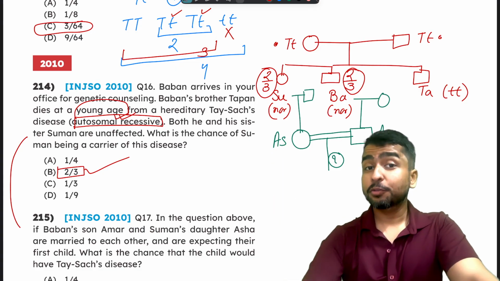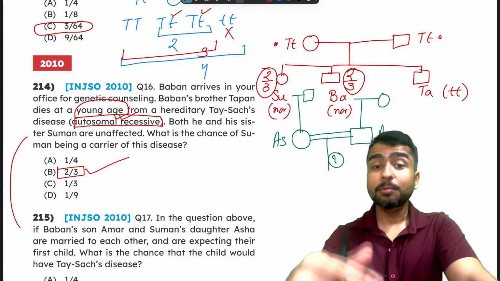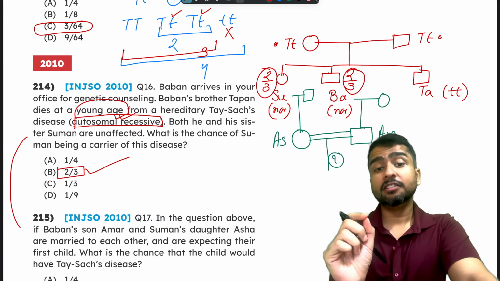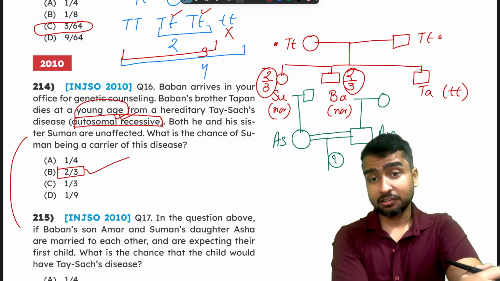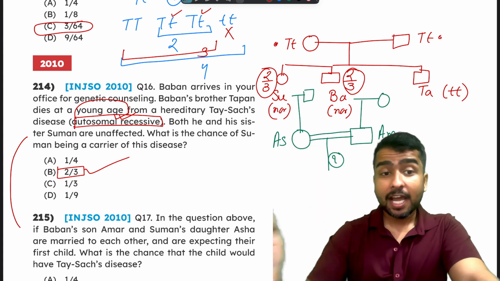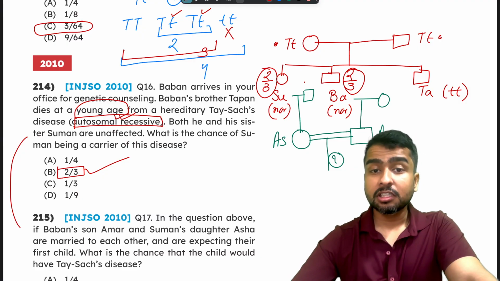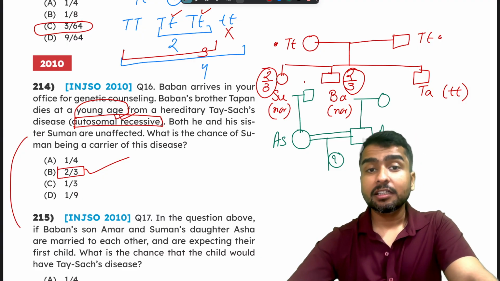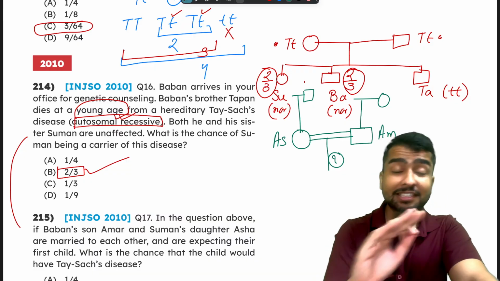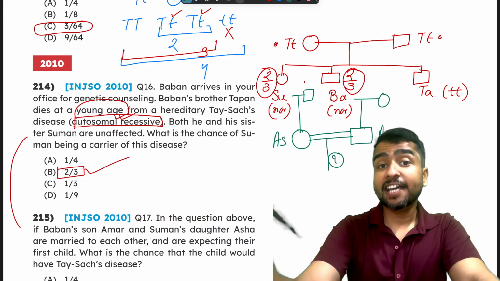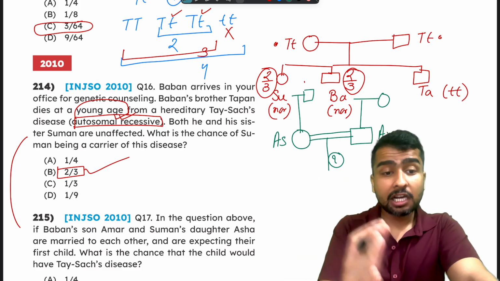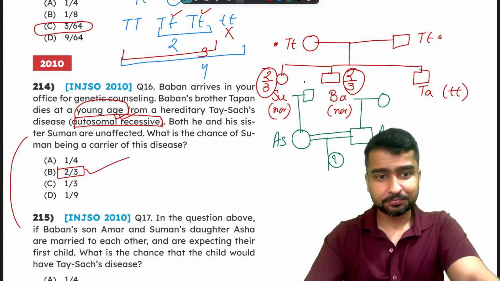So whatever they are going to ask me will be multiplied by 2 by 3. Why? Because it is a 2 by 3 chance that Suman has an allele. There's a 2 by 3 chance that Baban has an allele. And unless the question tells me, I will assume that the people Suman and Baban married are completely normal and non-carriers. They don't even have the allele. I will have to assume it unless specified by the question.